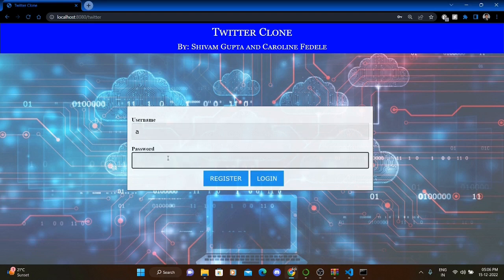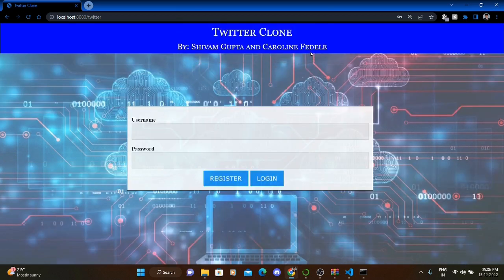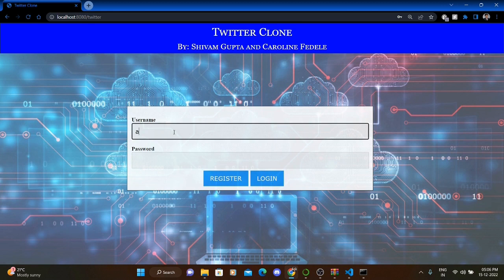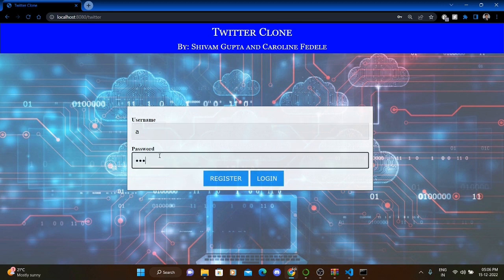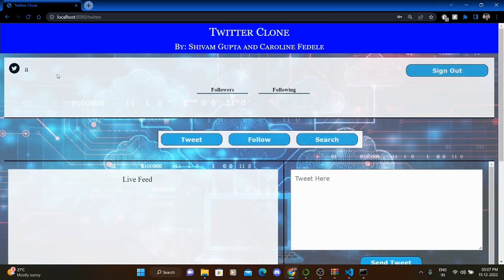Now let me use this again. First of all, we will register the user again, 1234. Now we see A is registered. Then I again enter A, but this time I will enter an incorrect password and try to log in. Then A, and this time I entered the correct password. Earlier it showed me an error, and now I have logged on successfully. Thank you so much.